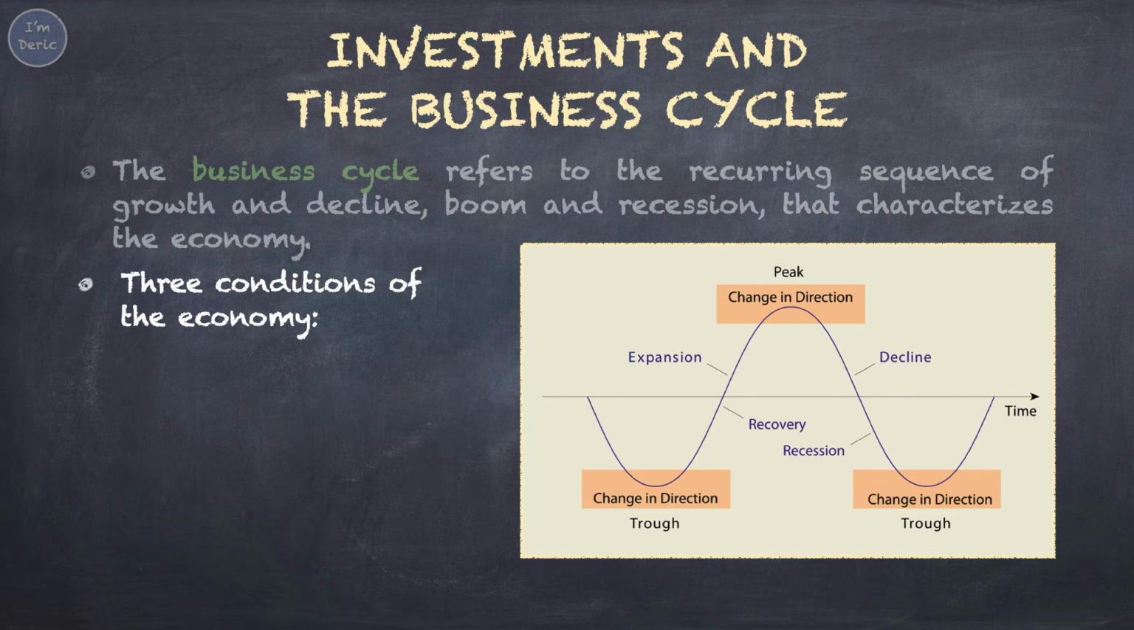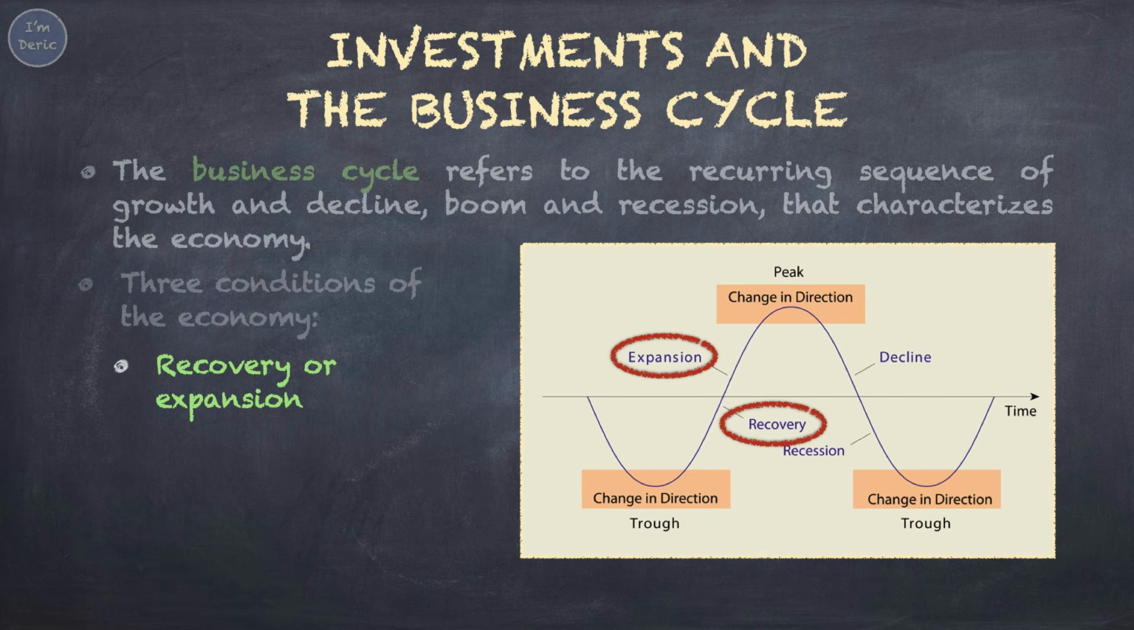There are three conditions of the economy. First, recovery or expansion. A strong economy is reflected in an expanding business cycle. When business is good and profits are up, share prices tend to rise. Growth-oriented and speculative shares tend to do especially well in strong markets.